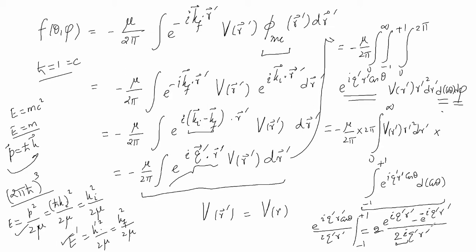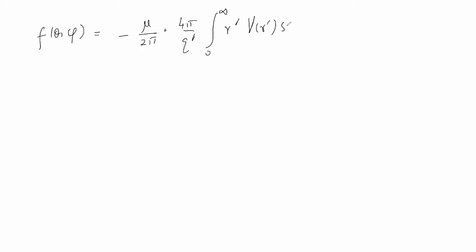Therefore, in my next step, I can write this expression as, I am changing the slide. f theta phi is equal to, check it in your notebooks, 4 pi by q prime, integral 0 to infinity r prime V r prime sine q prime r prime dr prime.